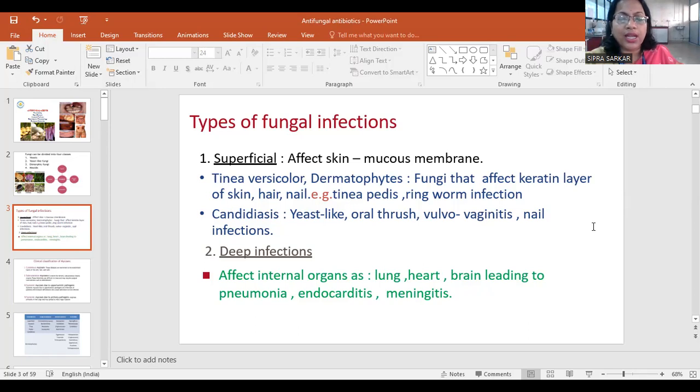Deep infections affect internal organs such as lung, heart and brain, causing pneumonia, endocarditis and meningitis. This type of deep infection sometimes also presents. This type of infection can be spread through catheter formation in ICU patients, saline infusion, and different instruments when a patient goes to the hospital or has surgical cases.